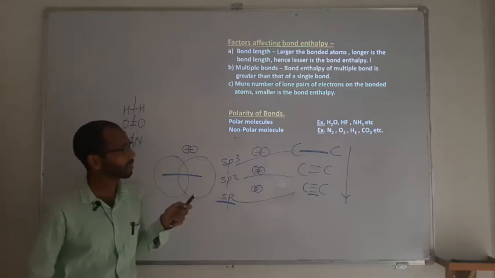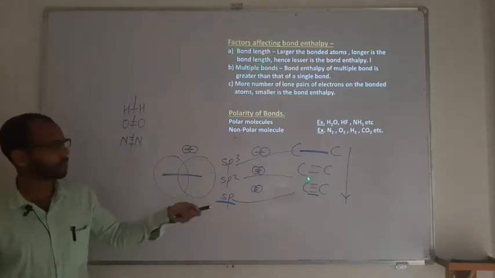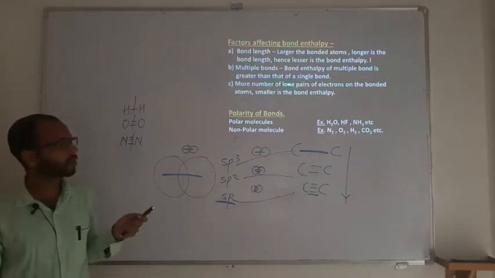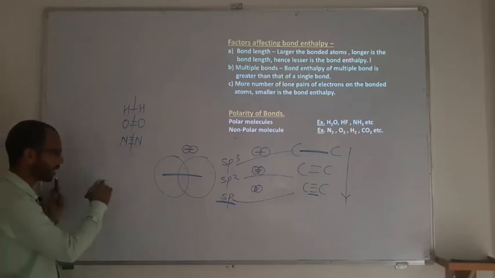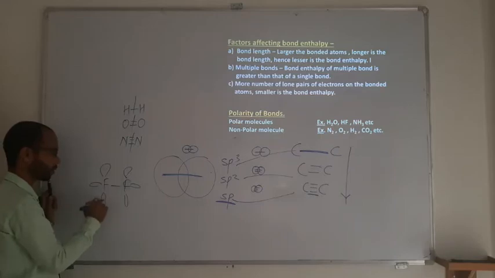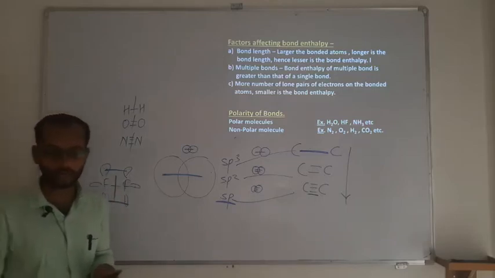So these are the factors that will affect the bond enthalpy. First bond length, next multiple bonds, which we have related with bond length. Then the number of lone pairs of electrons. In some cases you will have an atom with a lone pair also. The number of bonds will be the same, but they are going to have a lone pair. For example, fluorine has three lone pairs. So lone pair repulsions will take place, and because of that, the effect on a bond is equally decided by the lone pair also.